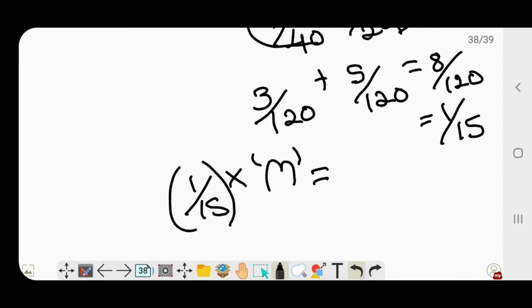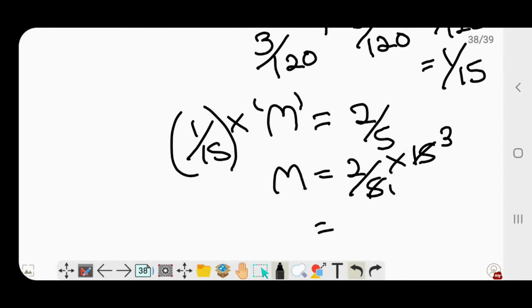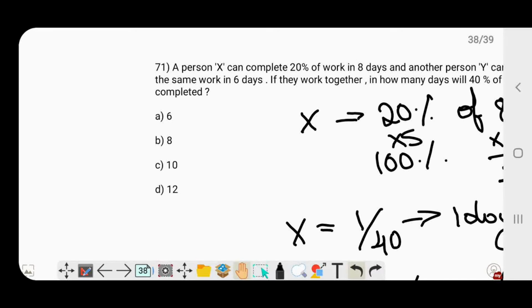This is for one day. If I multiply by m, I would know how much work is completed in m days. And this should be equivalent to 2 by 5, that is 40%. So we will get m is equal to 2 by 5 into 15. 15 cancels out with 5. 2 into 3 is 6. So let's check if there's any option with 6 as the answer. Now option A is the right answer. 6 days.